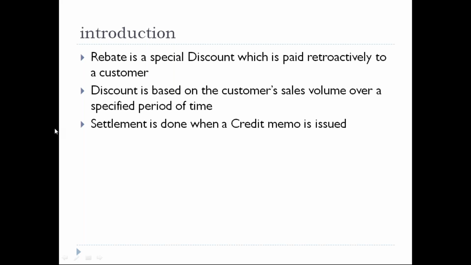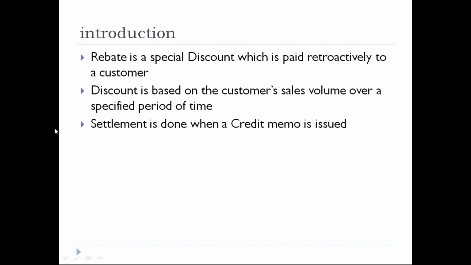So that means we will do the accruals of these rebates. Whatever rebates we have to pay to the customer, we do accruals, and those accruals will be saved in some document. Finally, when we do the settlement for that particular customer, automatically the credit memo is generated.